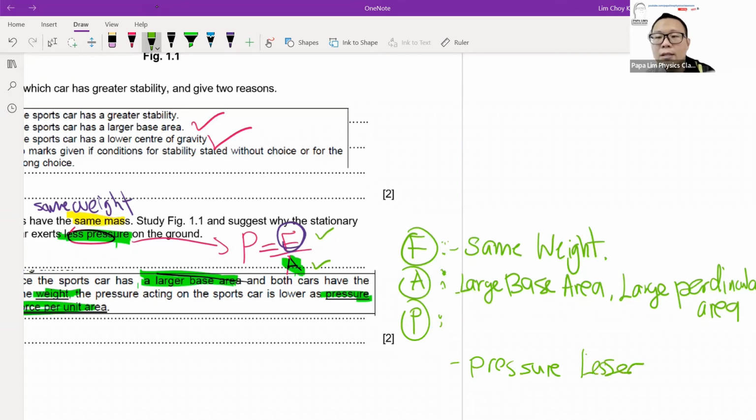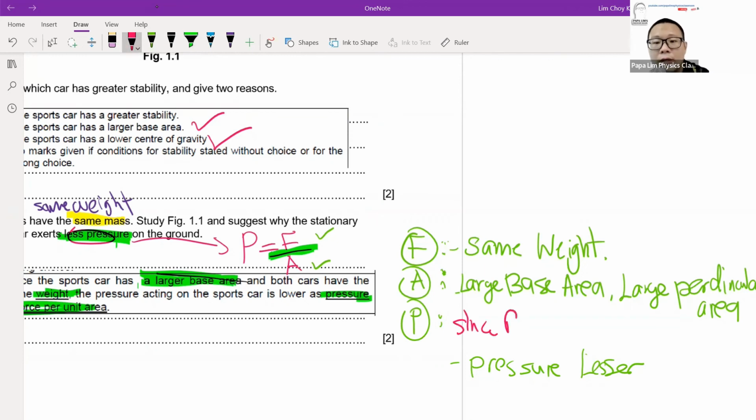Now, here, one thing I would like to caution you is that when we use the formula as a guide, one of the things that we always tend to forget is that the formula doesn't just mention P, F, and A, pressure, force, area. There is also a segment that we tend to miss out. There is actually a division sign here. Okay, so we actually have to make sure that we tell the marker that we know it's force divided by area. And how do we tell the marker in terms of wording? It is to use the word,